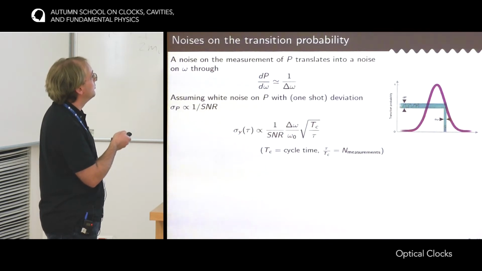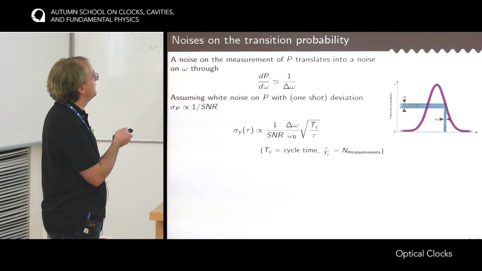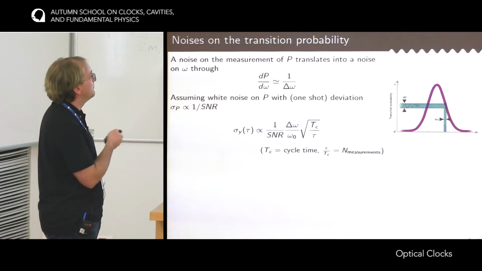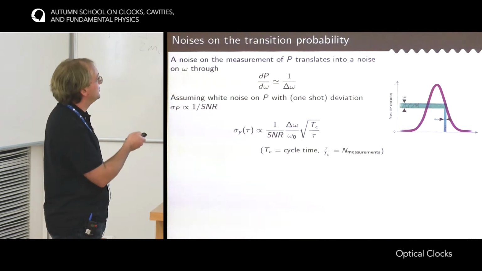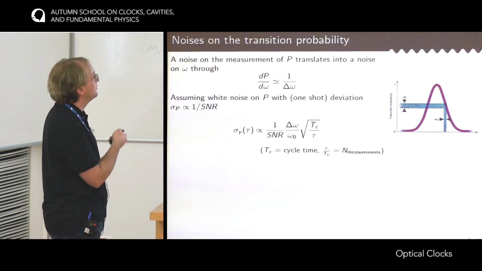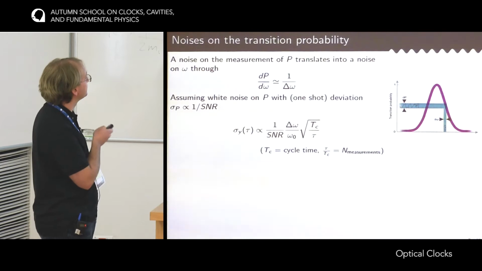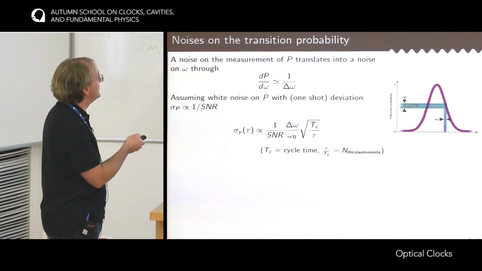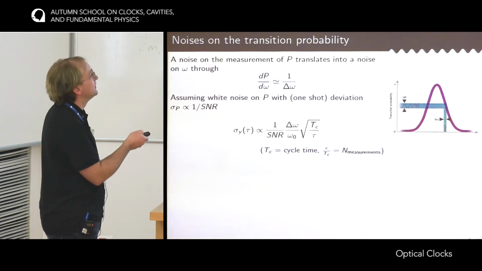So this is the one-shot standard deviation. If you want to write the Allan deviation, assuming it's white noise, then you have to divide by the square root of the number of measurements, which is just the square root of the cycle time divided by the time you spend integrating. So this is the formula for the instability of a clock that would be limited by noise on the measurement process of the probability.